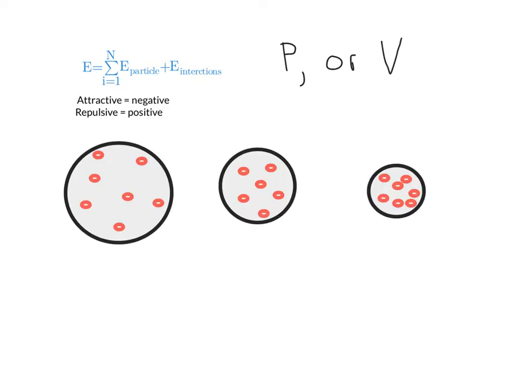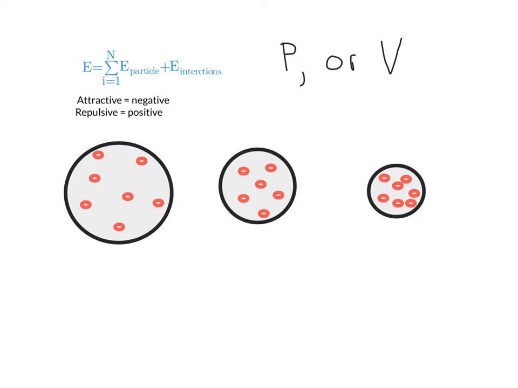On a macroscopic level, we can investigate the result of these interactions by thinking about what happens to our gas particles when we expand or contract the system. So if we change the pressure or the volume of the system, the particles are going to move further apart when we expand the system and are going to get closer together when we contract the system.